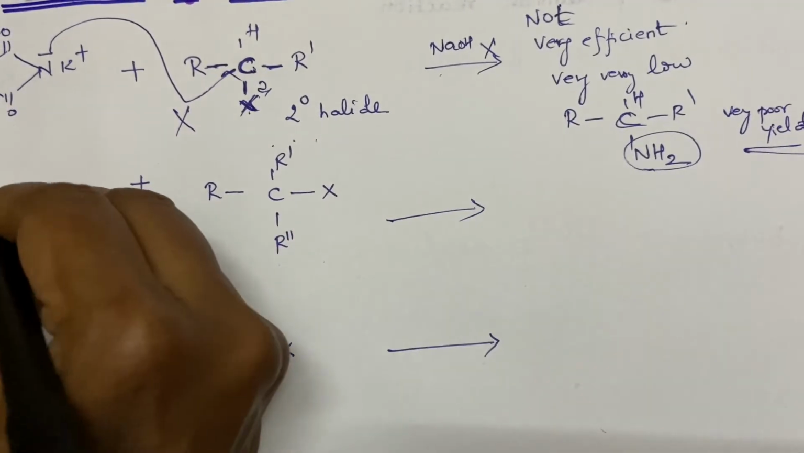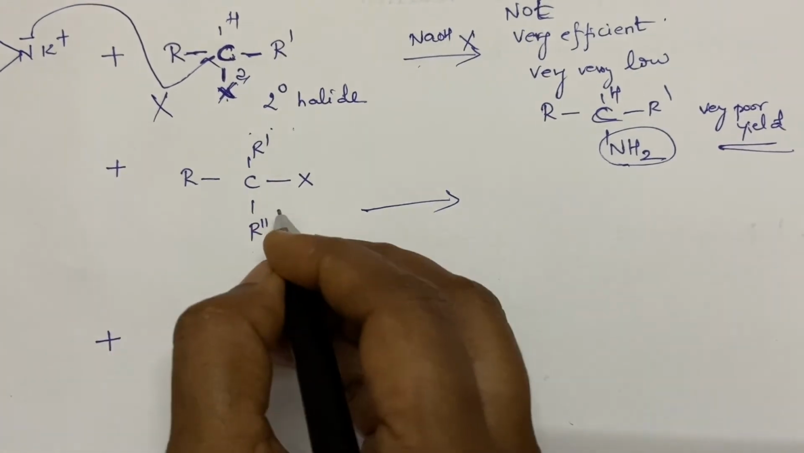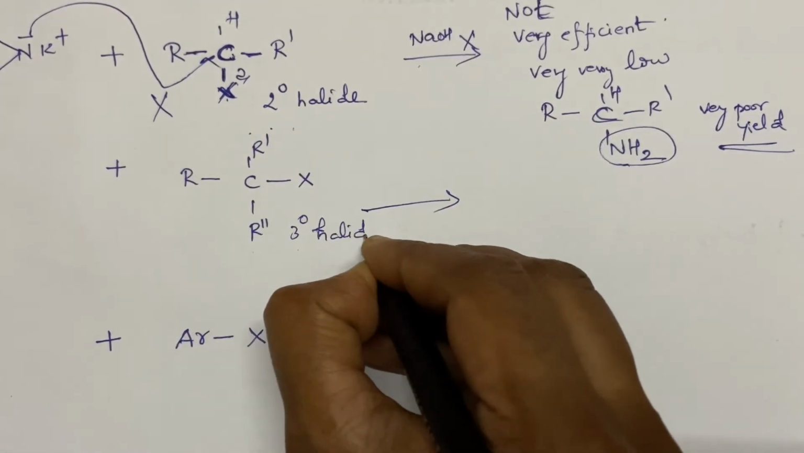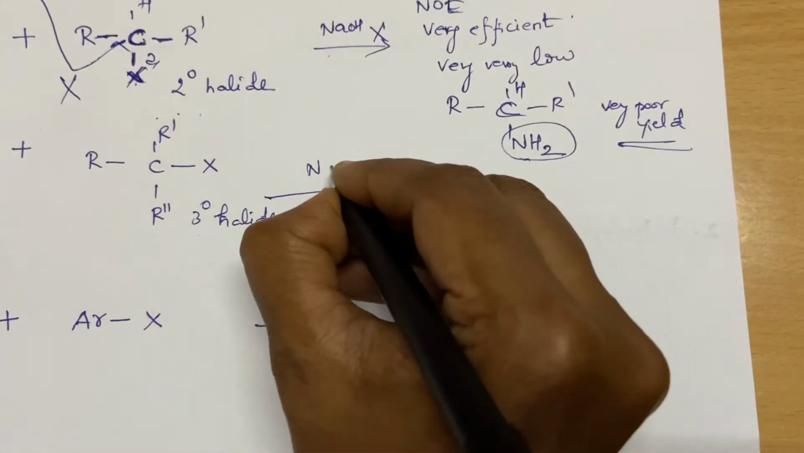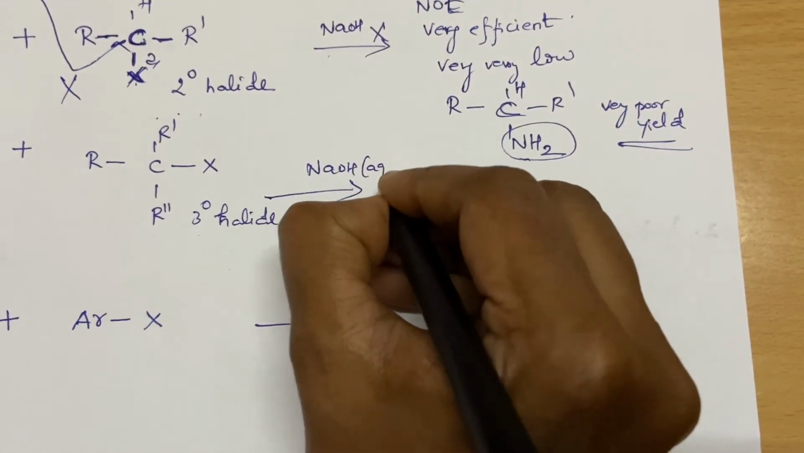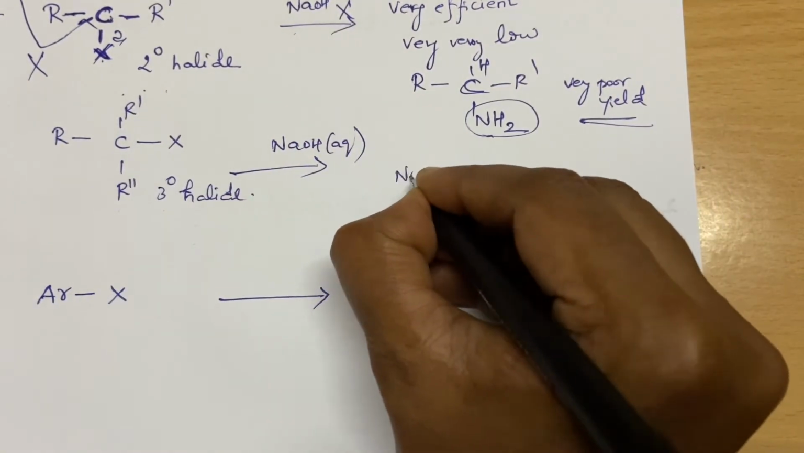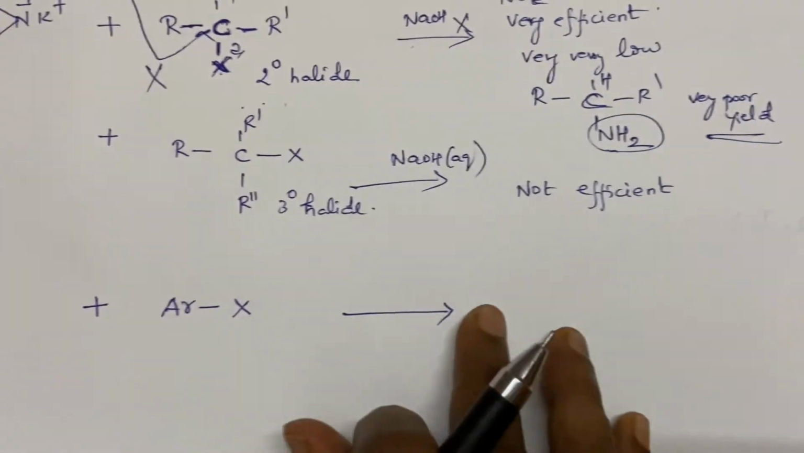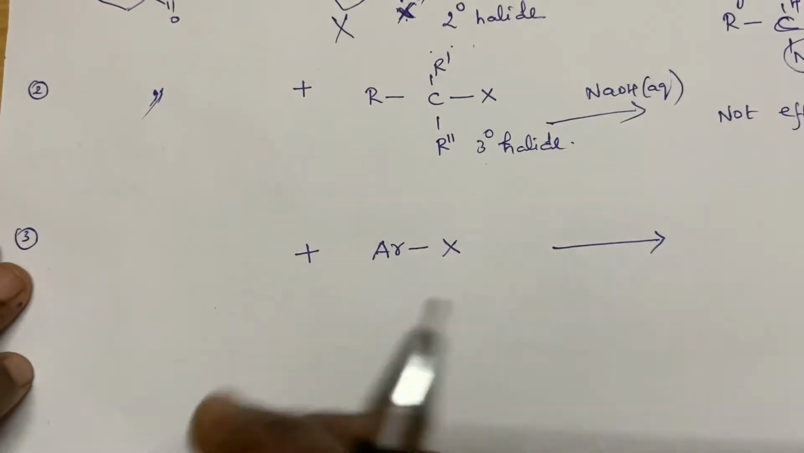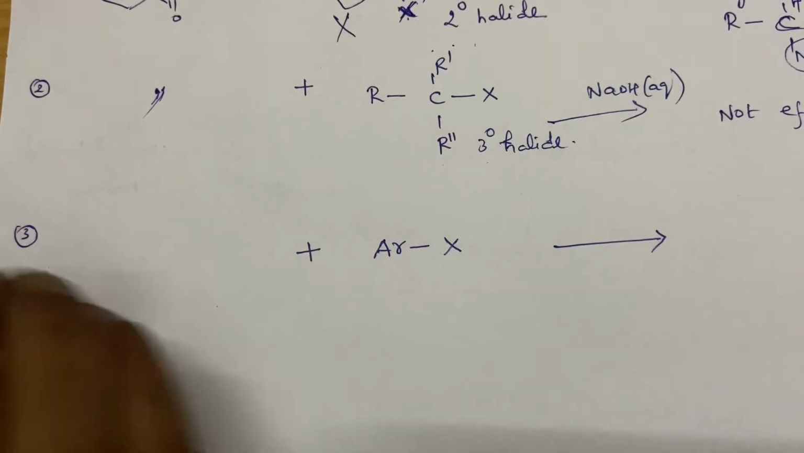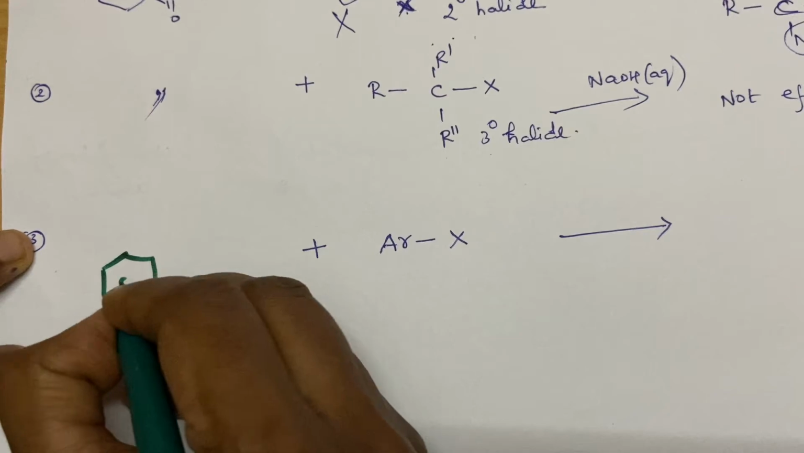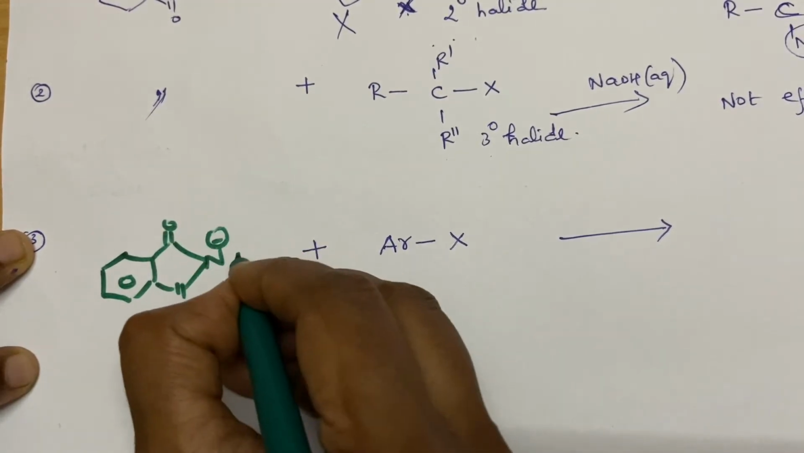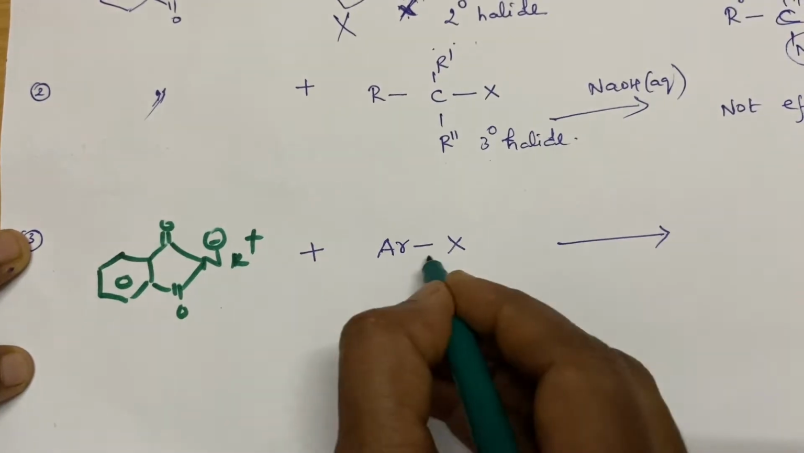So what happens when you treat with a tertiary halide? Here also, though the reaction can be performed, it is not efficient, and reactions are not seen in this category. And one more thing, very importantly, your phthalimide reaction cannot be performed with aromatic halides.